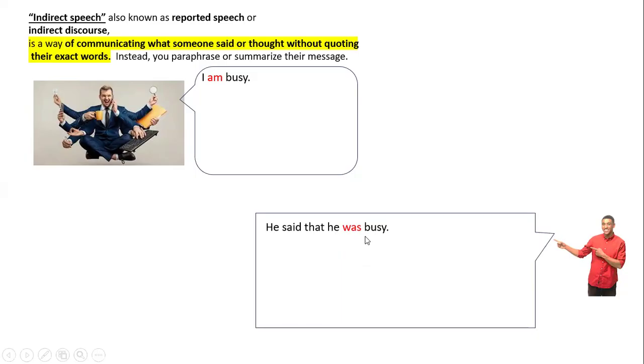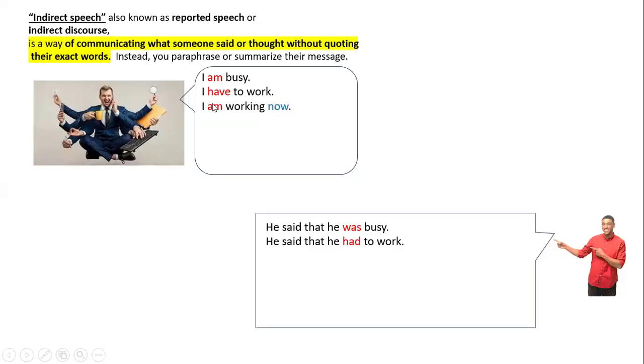Okay. In the same way, "I have to work." Notice that we are using the simple present. When you report or say the indirect speech, you say, "He said that he had to work." In this case, had is the past of have.